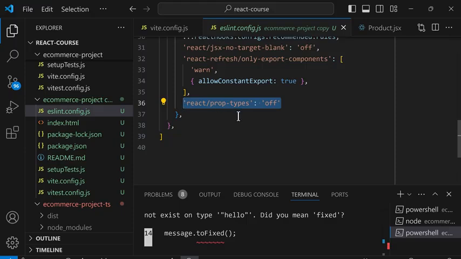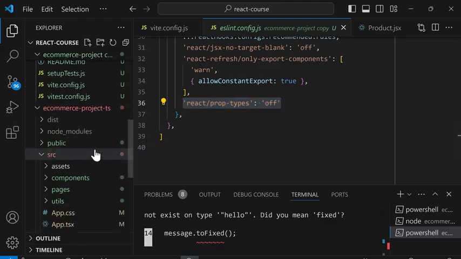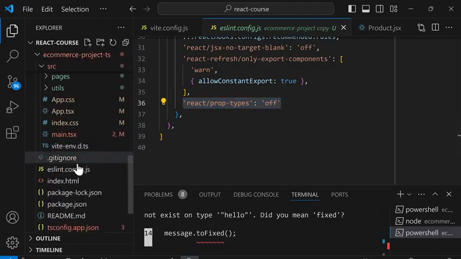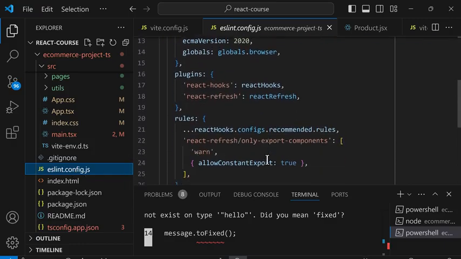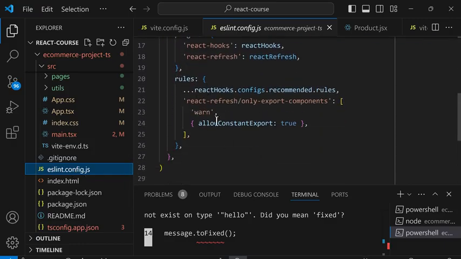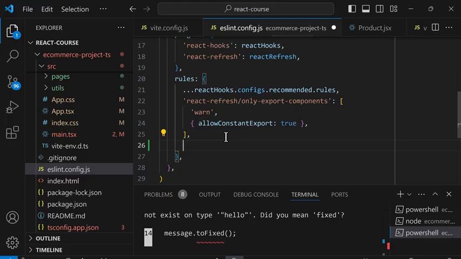So we'll select this code and copy. And in the TypeScript project, we're going to open eslint.config. And at the bottom, in this rules object, we're going to paste and move that change over and save.